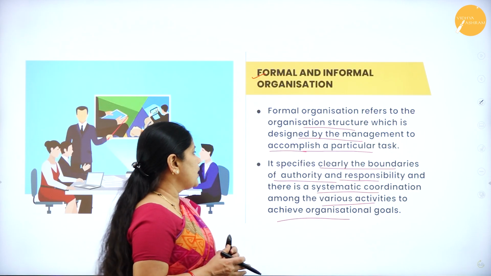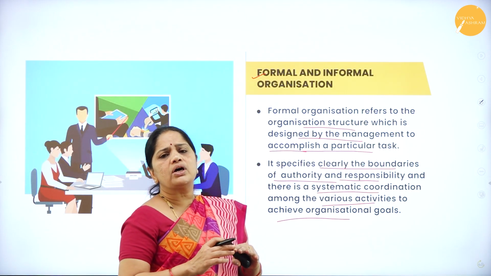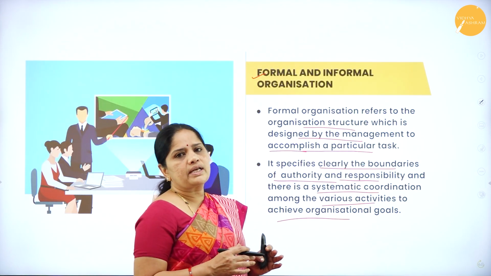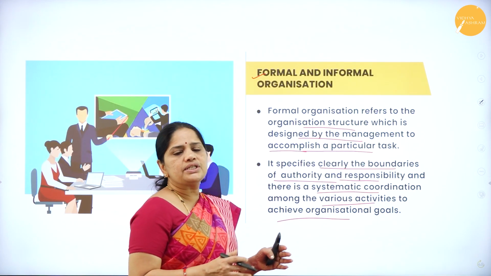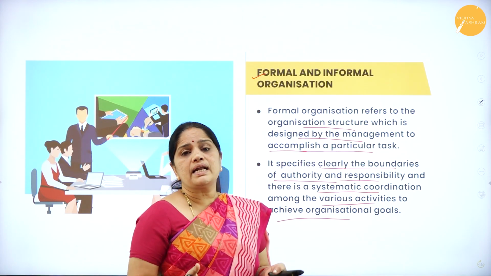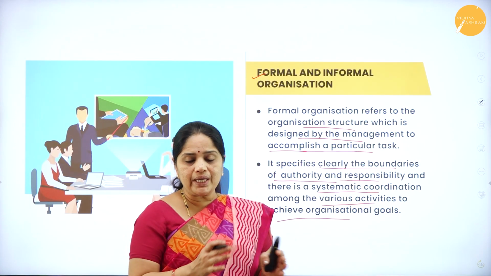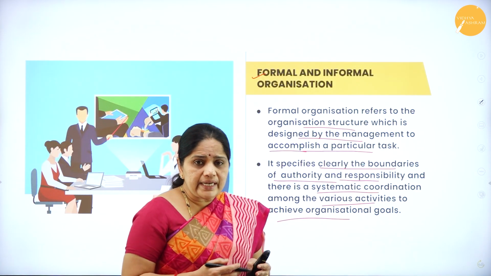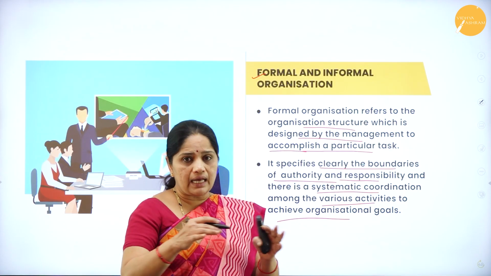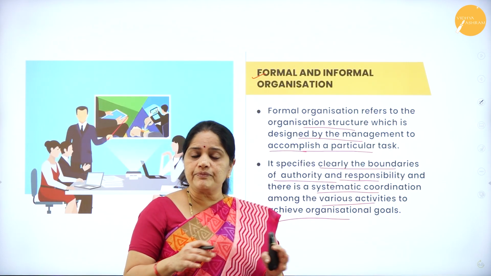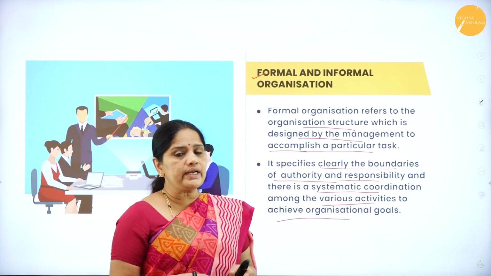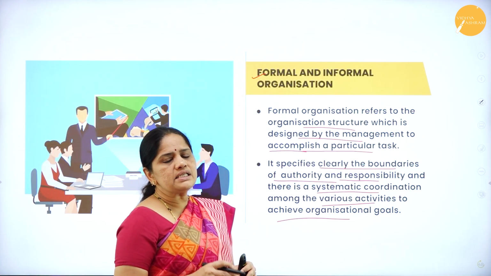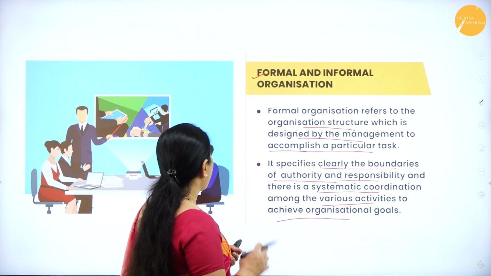In a formal organization, we have a clear-cut authority and responsibility relationship among the various positions in the organization, and there is coordination. You cannot just run the organization in isolation. All the departments have to be coordinated in order to run the business as a whole. So we need a system of authority and responsibility relationship within the organization, and also coordination among various departments to achieve the organizational goals, and this is done with the help of the formal organization.